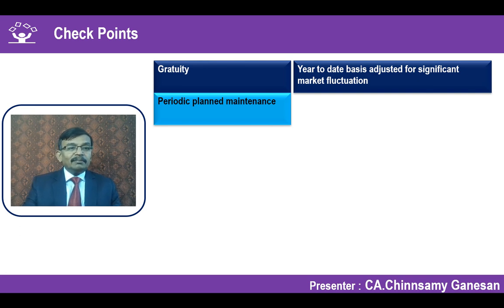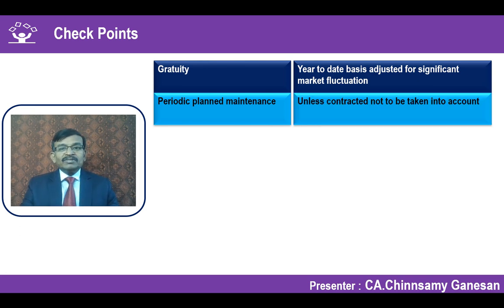Periodic plant maintenance activity, unless contracted, not to be taken into account. That's what it says. But when you are really looking into that periodical plant maintenance, you also check whether it is a major overhauling expense qualified to be accounted as per Ind AS 16 property, plant and equipment.